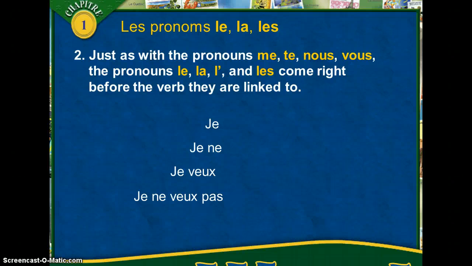Just as we learned with the pronouns me, te, nous, vous, the pronouns le, la, l'apostrophe, and les come right before the verb they are linked to. Je le vois. Here you're saying I see it or him. Je ne le vois pas.